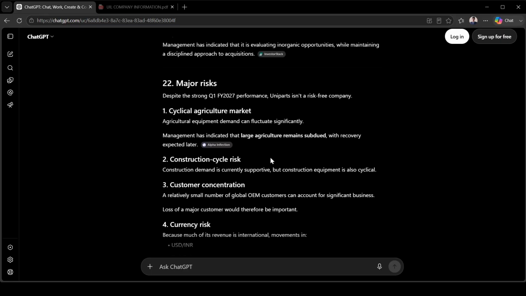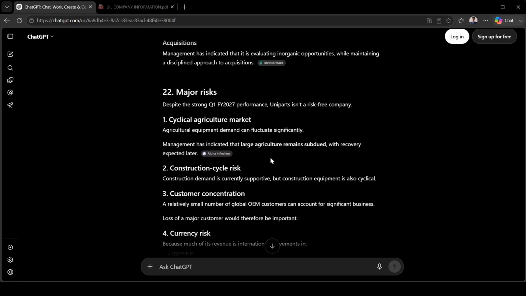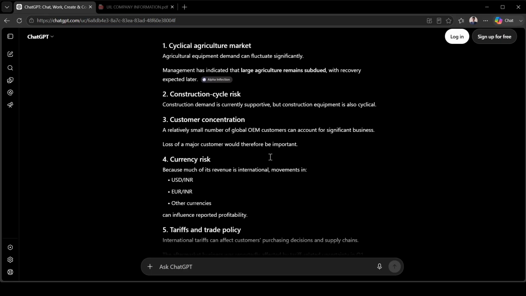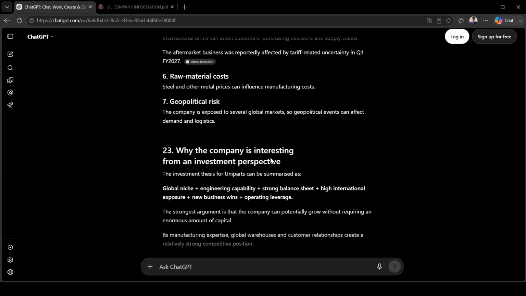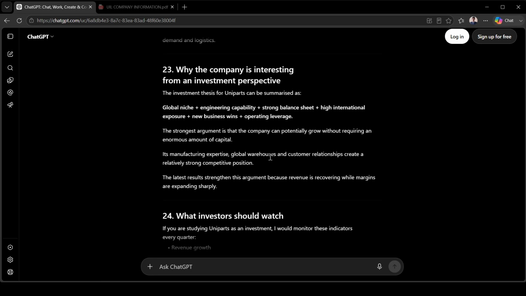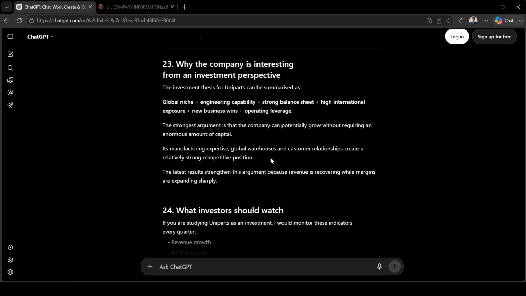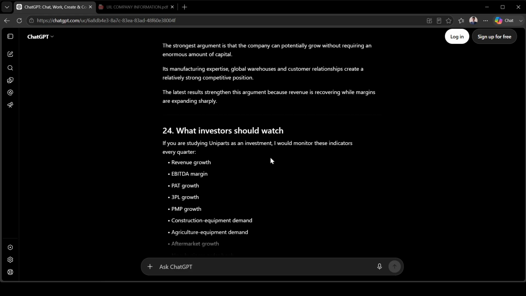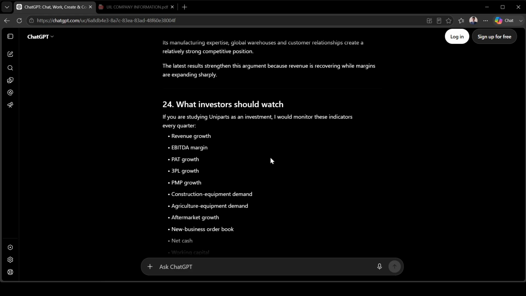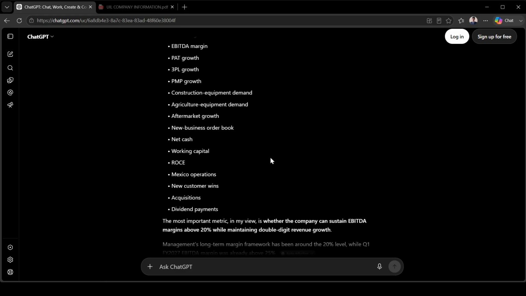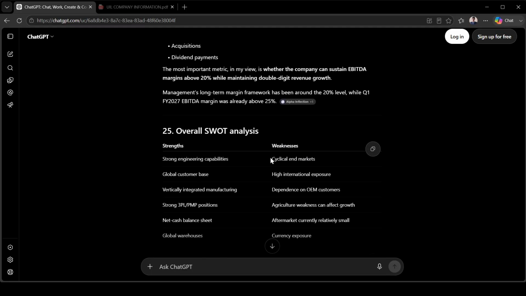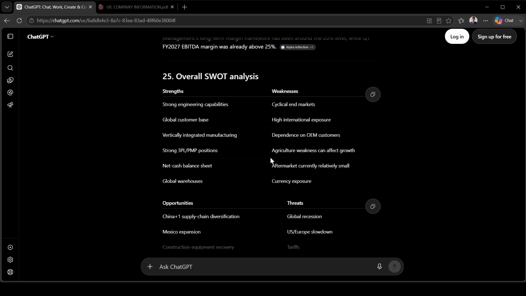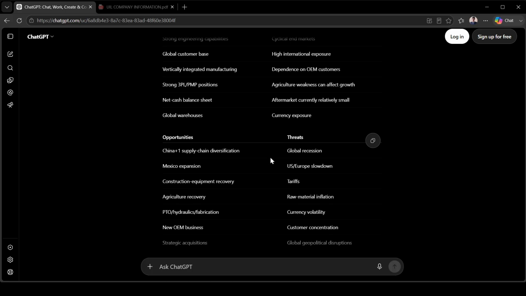And the major risks of Uniparts India Limited. So day by day you will improve it, and see, that is the policy impact. Why is the company interesting? This company is very interesting for an investment perspective. What should investors watch? There are so many things investors should watch in this company. So you can see that is the full version. Overall SWOT analysis, you can see that is the overall SWOT analysis.